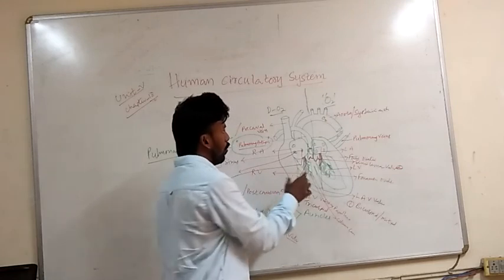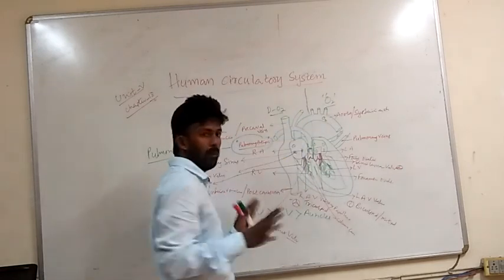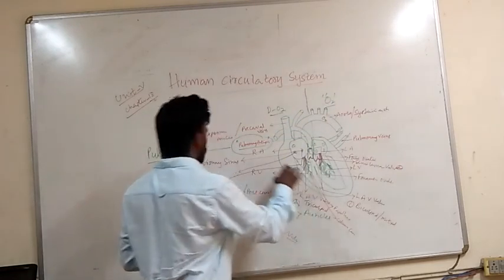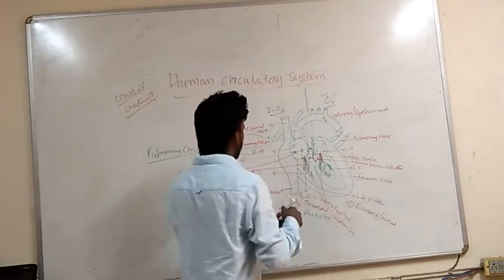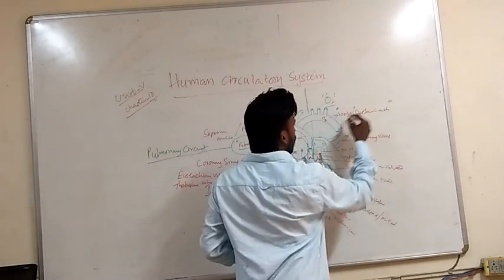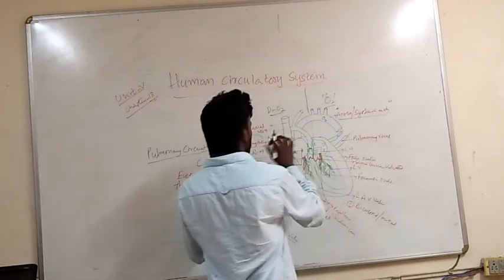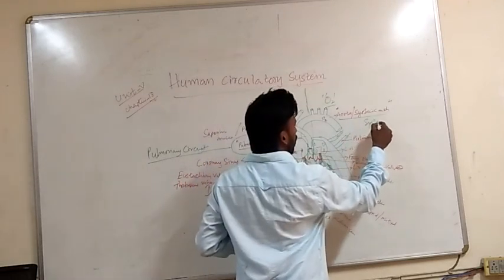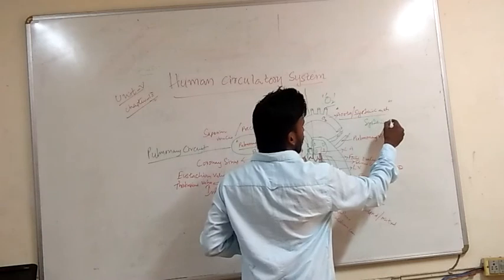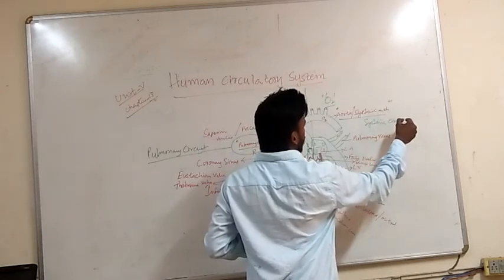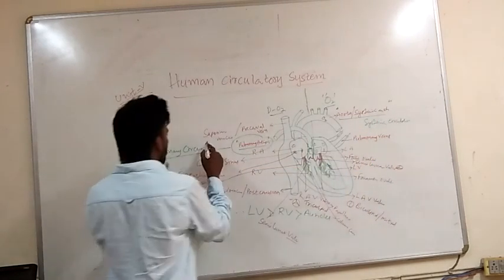These two types of blood never get mixed. That is why it is called complete double circulation. One circulation is through the pulmonary artery, another circulation is through the systemic aorta. This one is also called systemic circulation. This is also called pulmonary circulation.